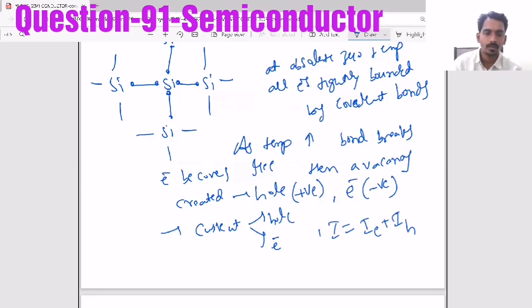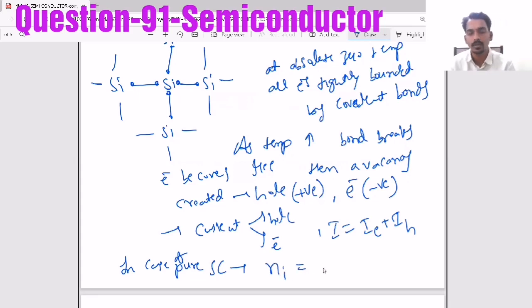For a pure semiconductor, the number of charge carriers per unit volume, called the charge carrier density, equals the number of electrons plus the number of holes, and the number of electrons equals the number of holes.